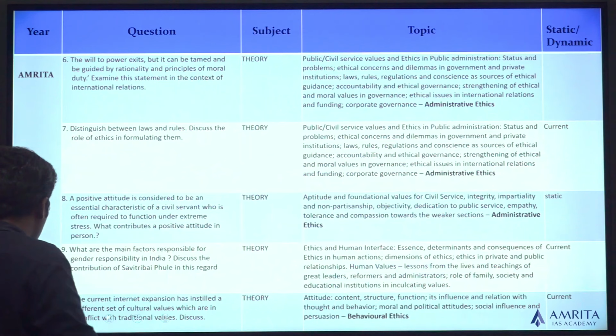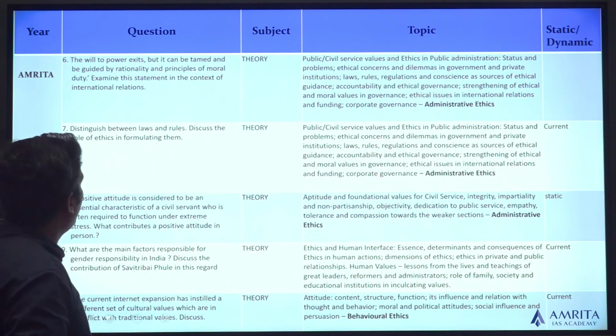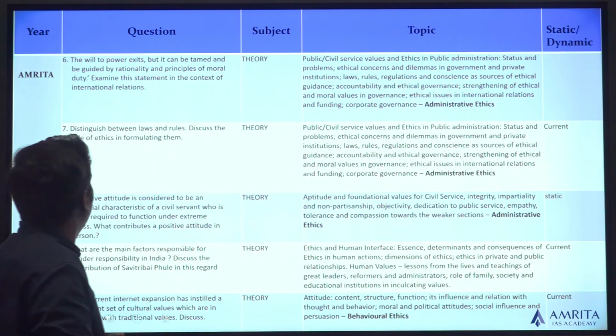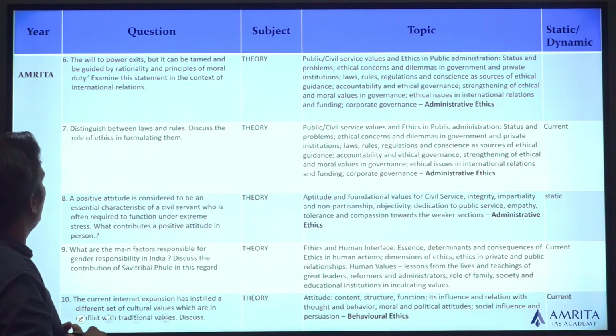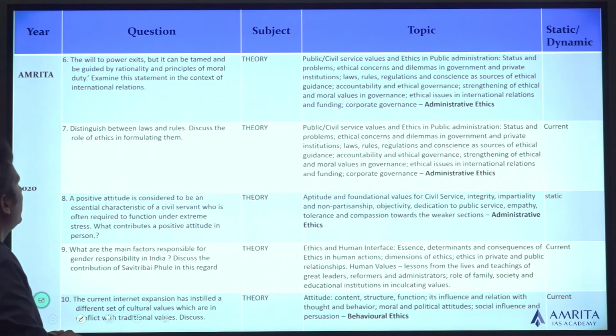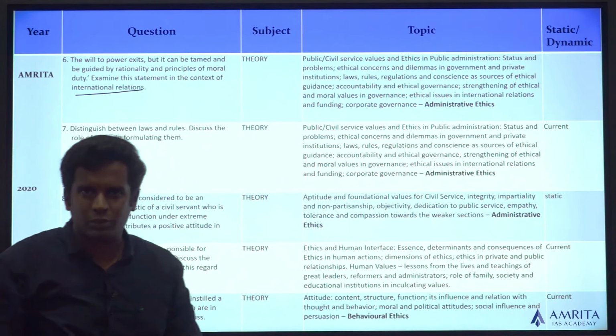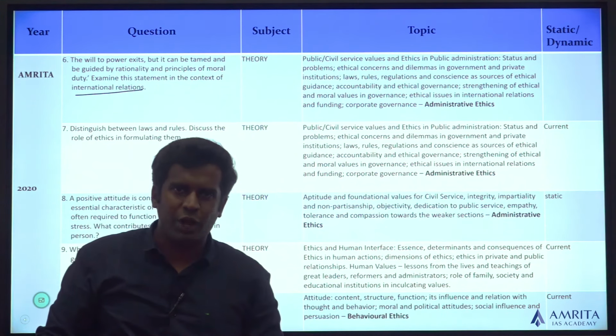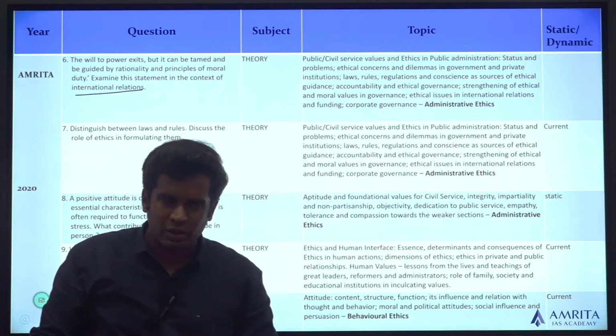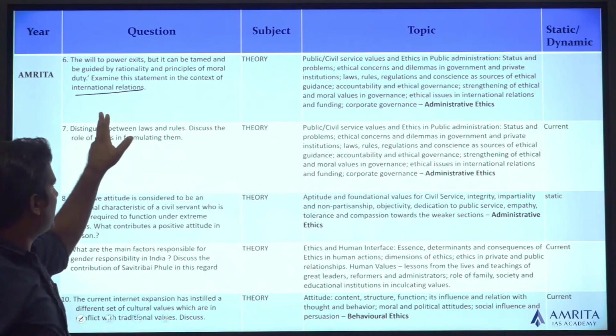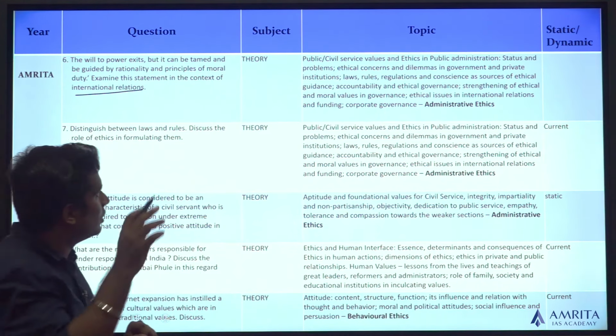Let's look at the next 5 questions. The will to power exists, but it can be tamed and be guided by rationality and principles of moral duty. Examine the statement in the context of international relations. So it's a quote-based question. Definitely you have to identify the value mentioned inside it. But they mention you have to examine it in the context of international relations.